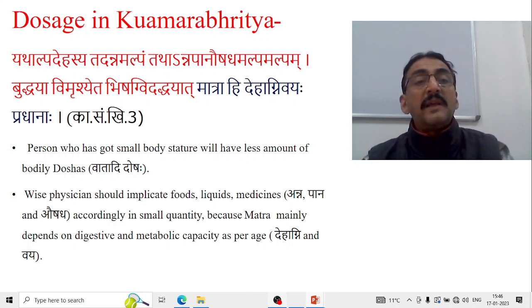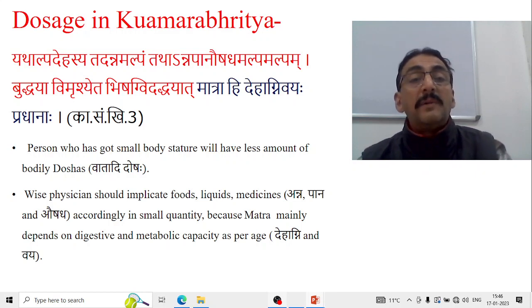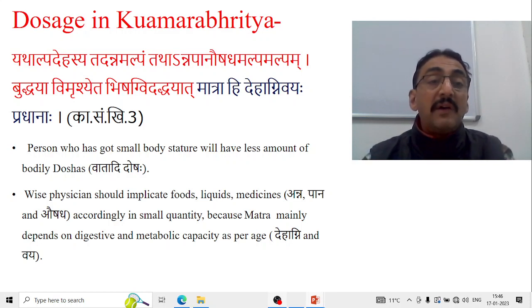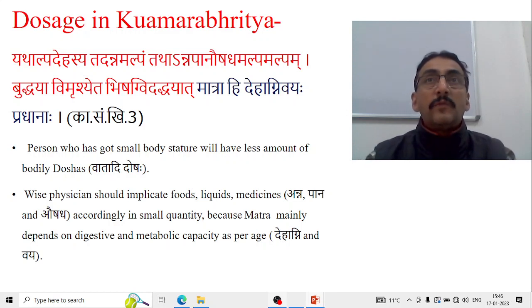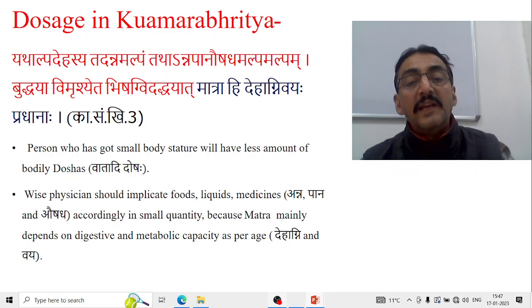Now, Kashyapa Samhita again says, "Yata alpadehasya yad alpam tata annapana aushadhim, alpam vruddhya vimarshet bishag matrahi deha agni vaya pradhana." So first he says matra moolam chikitsitam. Similarly now he says another important thing, matrahi deha agni vaya pradhana. A person who has a small body stature will have less amount of bodily doshas. So a wise physician should administer food, liquid and medicine accordingly in a small quantity, because matra mainly depends upon the digestive and metabolic capacity as per the age.